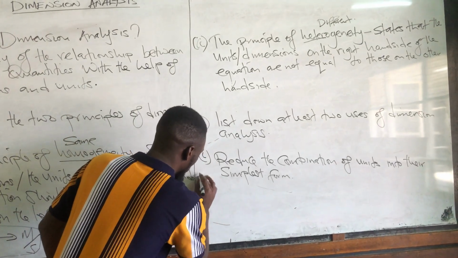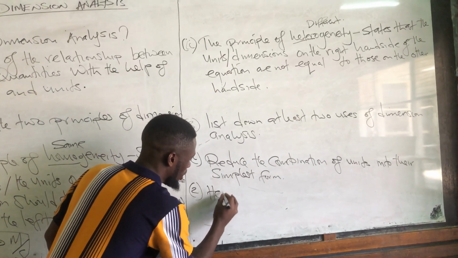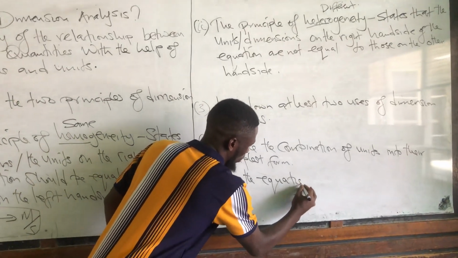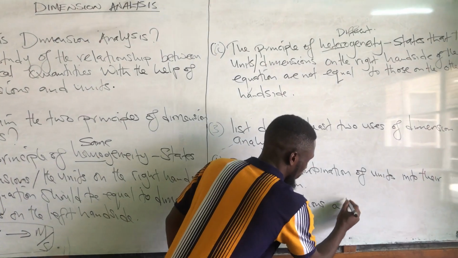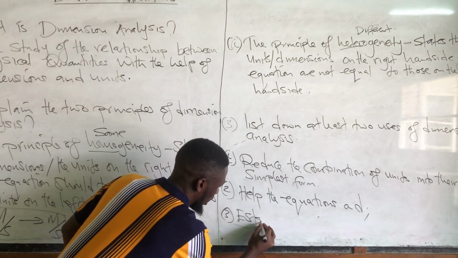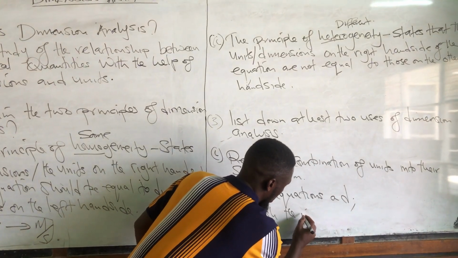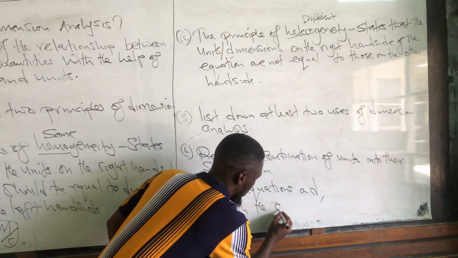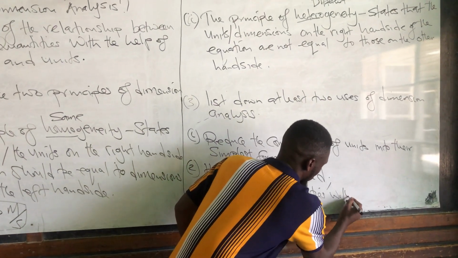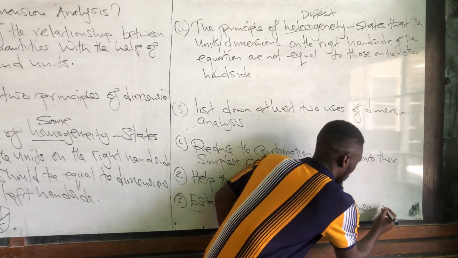Number 2. Dimension analysis will help us check the equations. And number 3, establish the quantities with dimensionless constants.